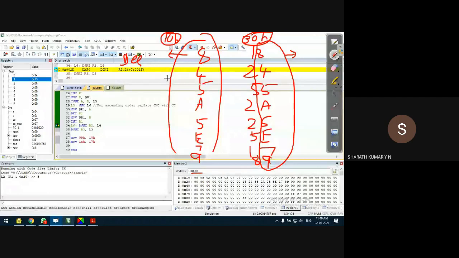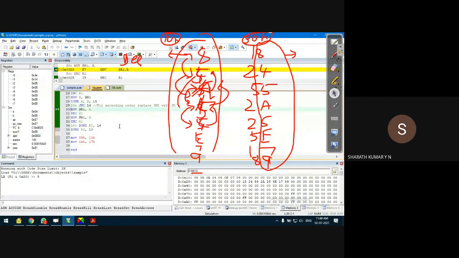So this 4 was compared with 8, no swap because it's already in descending order. The 4 is compared with 5, and 4 and 5 were exchanged. Then 4 is compared with this 4. This 4 comes here, this becomes 5. This 4 now is compared with A. Since A is greater than 4, A goes here, that is, this location will have A and this location will have 4. This 4 will now be compared with 5, so 5 and 4 will be exchanged. So 4 comes here, 5 goes here. Like this, the comparison continues.